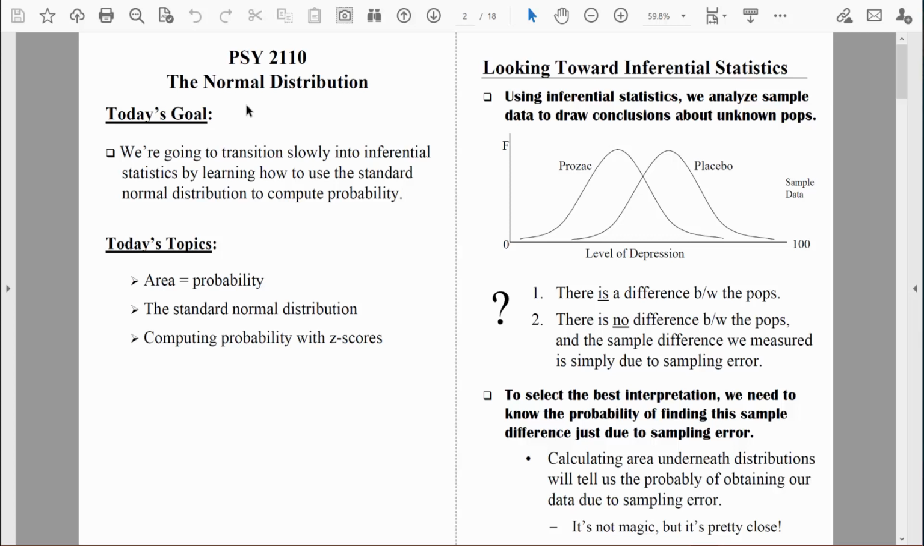All right, everybody, welcome back. Let's continue to talk about the normal distribution.